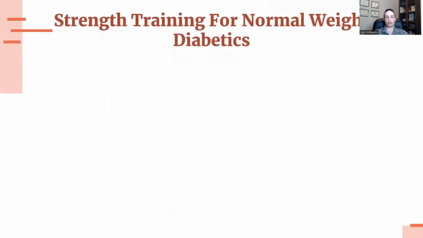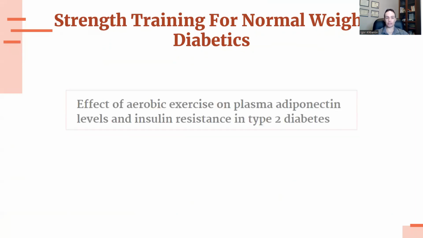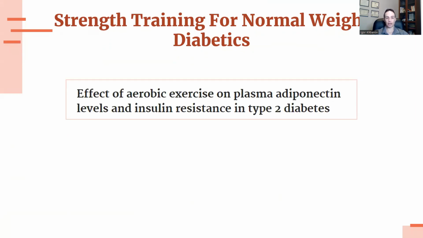Now, let's talk about strength training for normal weight diabetics. Here is one study titled Effect of Aerobic Exercise on Plasma Adiponectin Levels and Insulin Resistance in Type 2 Diabetics. I know we're talking about strength training, so you're wondering what about aerobic exercise? Why am I posting about that here? To give you a little contrast between the effects of cardio in overweight diabetics versus normal weight diabetics.